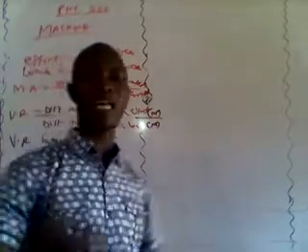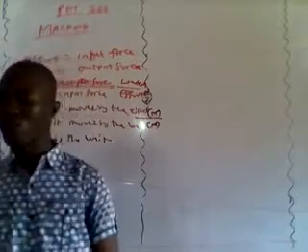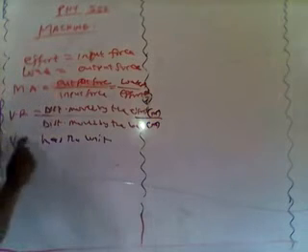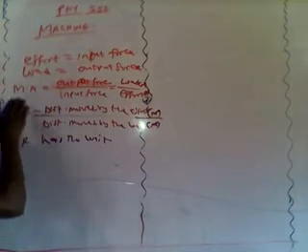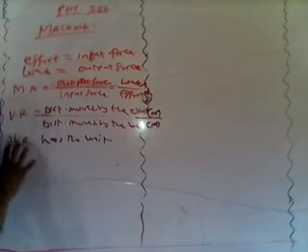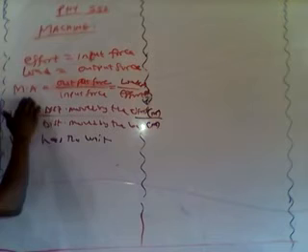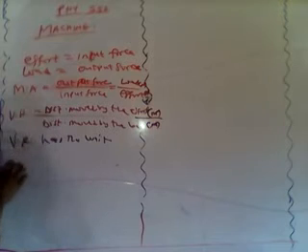Because the machine has moving parts, there is a tendency of friction to affect the performance of the machine. What this friction does is that it always affects the mechanical advantage of the machine, but it has no effect on the velocity ratio. It only affects the mechanical advantage of the machine, but not the velocity ratio.